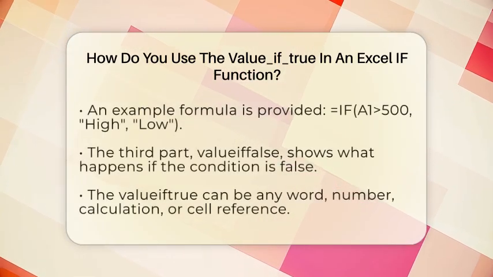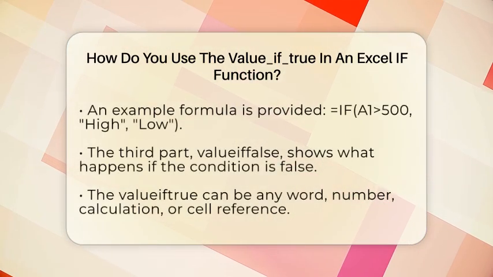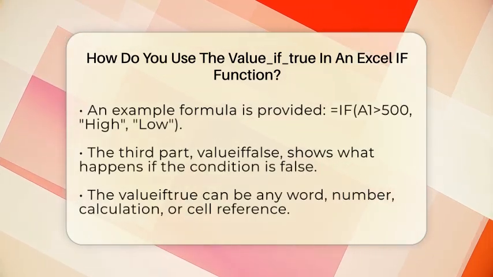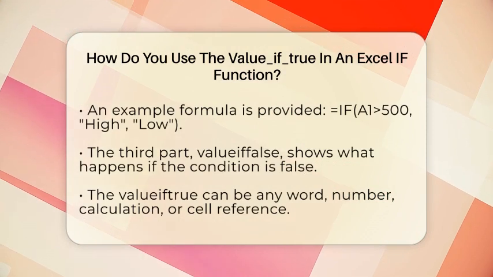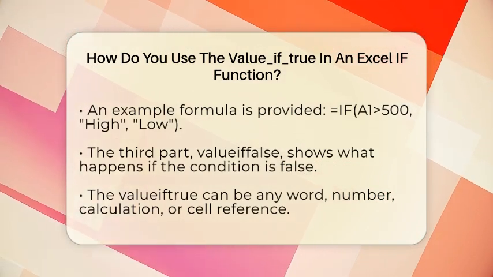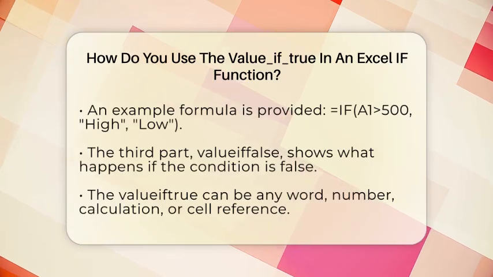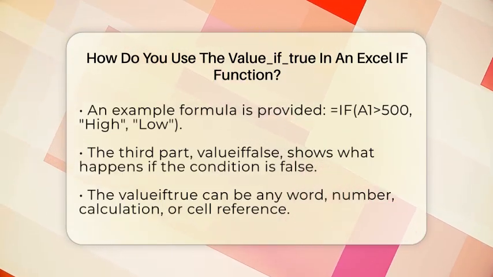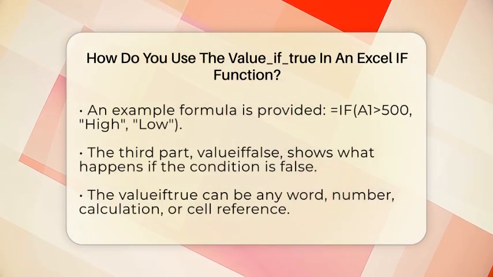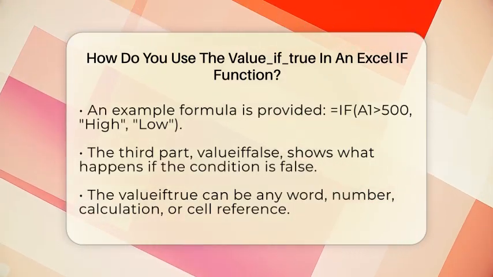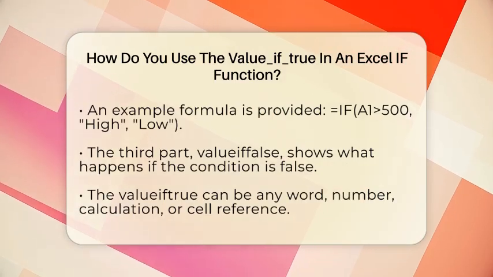For example, if you want to label sales over 500 as high, you write the formula like this: =IF(A1>500, "high", "low"). In this formula, A1>500 is the logical test. The value if true is "high", which appears if the sales in cell A1 are more than 500. The third part, value if false, is what shows if the condition isn't met, like "low" in this case.